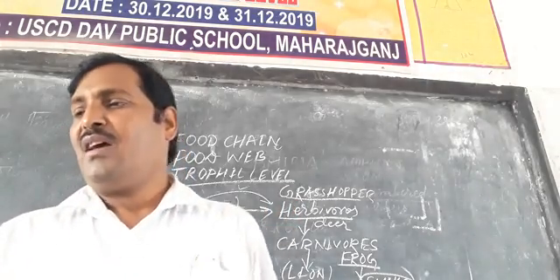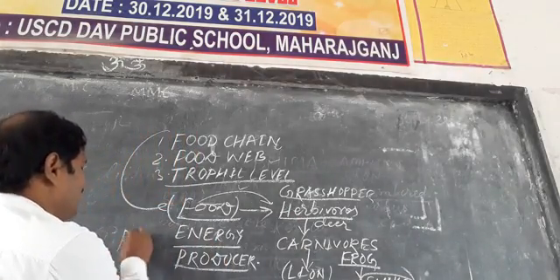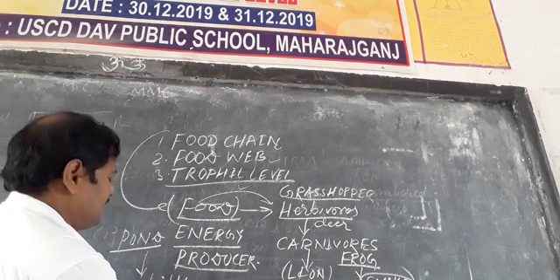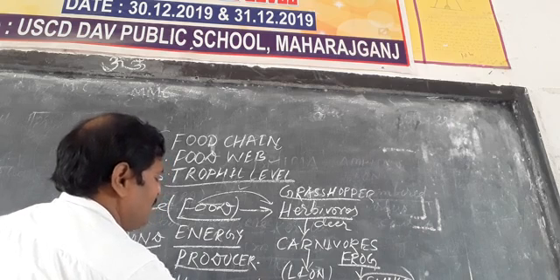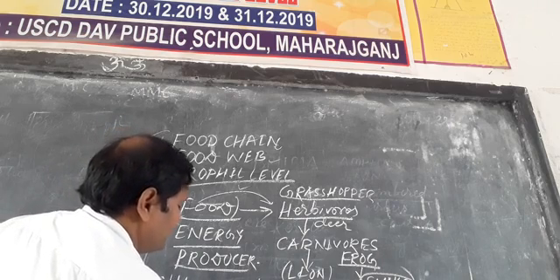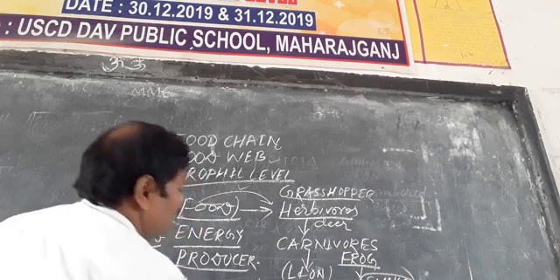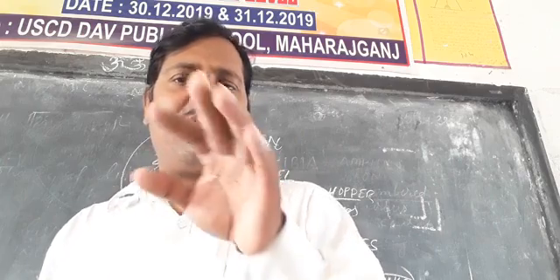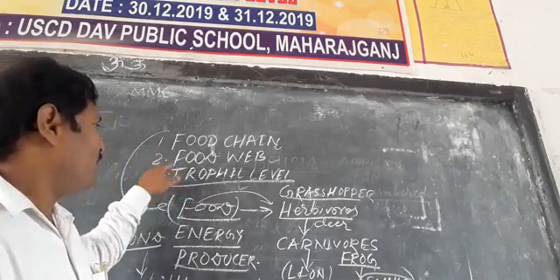And if we write the pond ecosystem, in the pond there are little plants, algae. These are taken by the small fishes, and these are taken by the big fish. After they die, again the decomposers decompose them. Here we see a linear transfer of food from one level to another level. Now we can also talk about the food web.